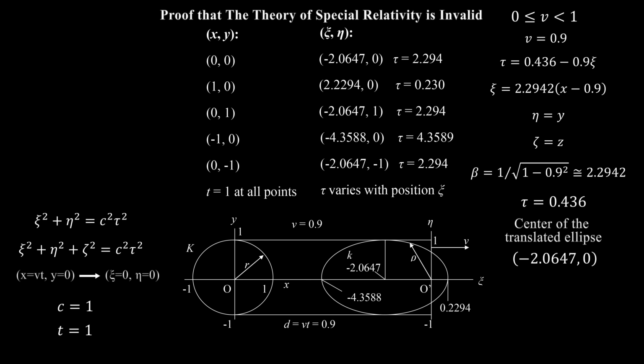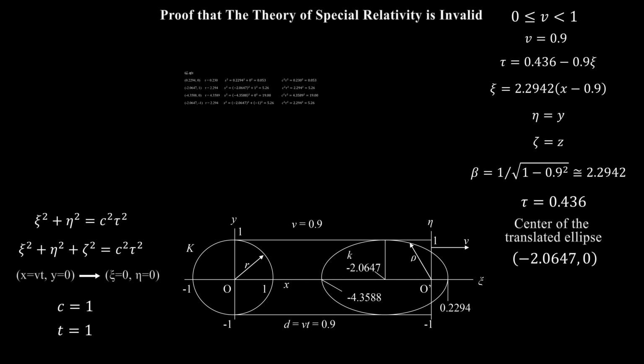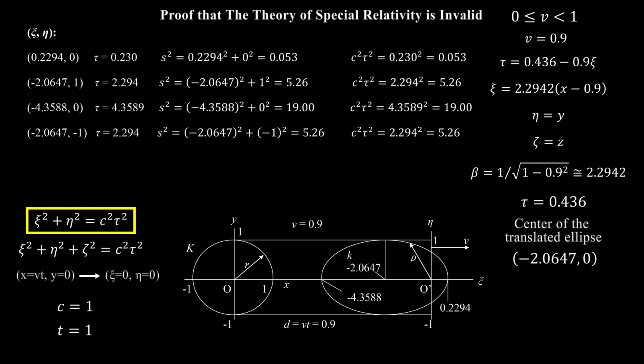What about the theorem of Pythagoras? Let's calculate the distance ρ from the origin of the moving system to the elliptical wavefront for each of the points that have been plotted. Here is the result. Note that in all cases this equation holds. Consequently, in 3 dimensions this equation holds. Thus, the theorem of Pythagoras holds even though the transformed spherical wavefront is a translated ellipsoidal wavefront. Therefore, Einstein's claim that it is also a spherical wavefront centered at the origin in the moving system is false.